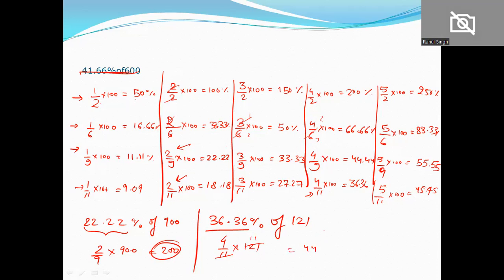Alright, you should remember. See, this is a pattern 11.11, 22.22, 33.33, 4444, 5555. This is a pattern set up on 1 by 9, like 9.09, 18.18, 27.27, 36.36, 45.45. This is based on 1 by 11 का some kind of multiple. So just keep these things in mind and start practicing it.